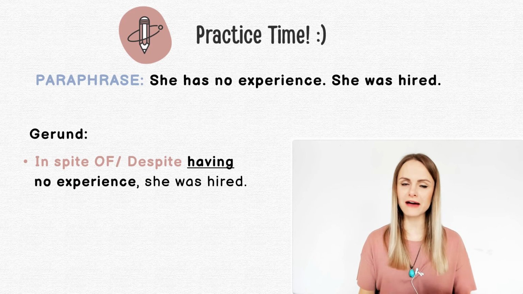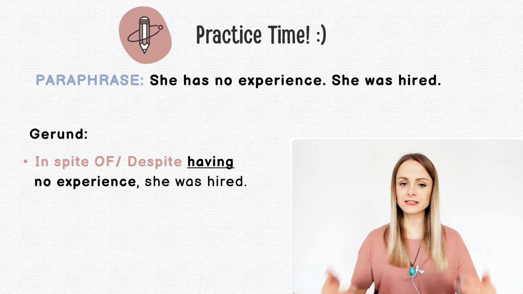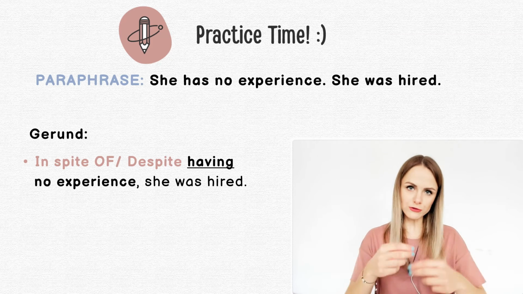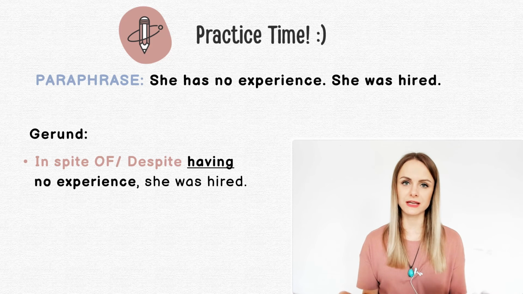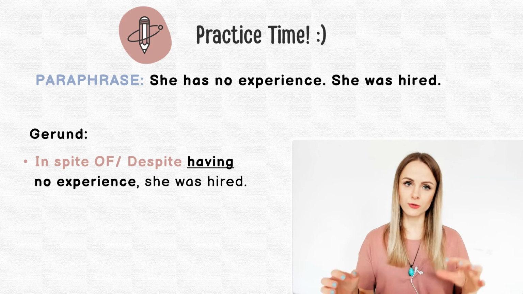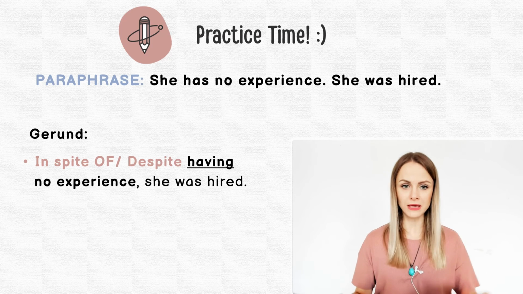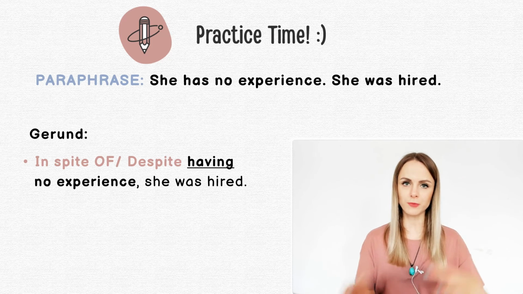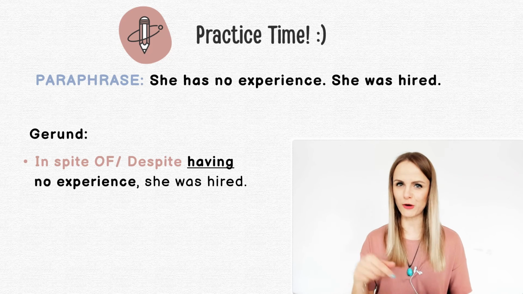In spite of having no experience, she was hired. Or despite having no experience, she was hired. Of course, you can change the order. You could also say she was hired despite having no experience. So here we've used this gerund form, this verb with the ing ending, having, right? In spite of having or despite having, no "of" here.